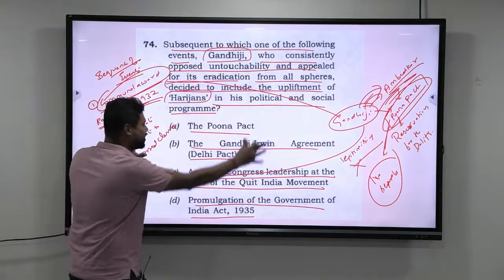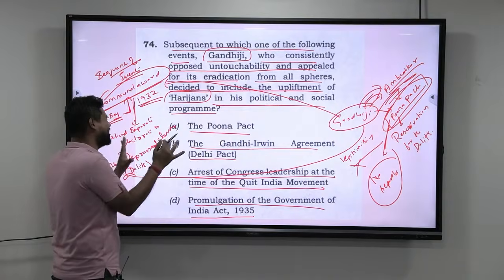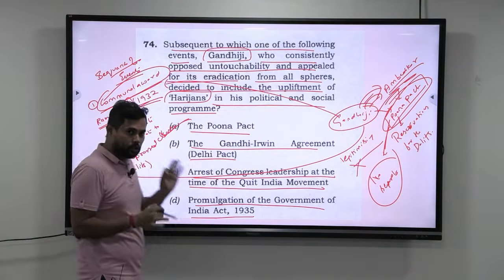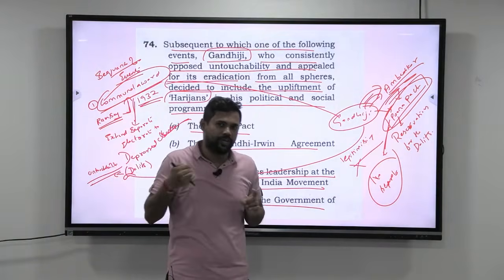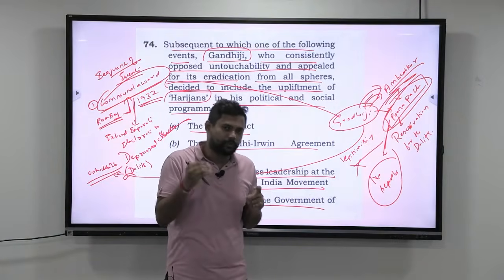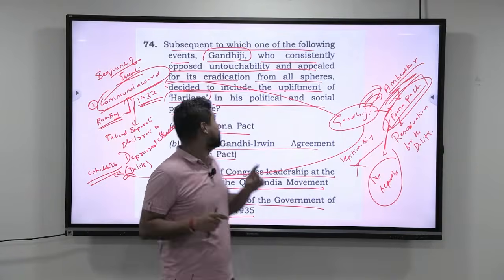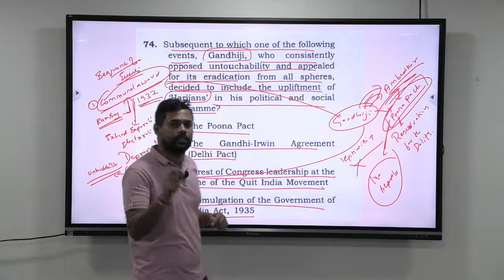If you understand this sequence of events, you know that the story is very simple, and the answer is A. In modern India, or in ancient and medieval India, the sequence of events is very, very important. If you know the sequence of events, 90% of the time you will get the right answer. So the answer for the 74th question is A, the Pune Pact.